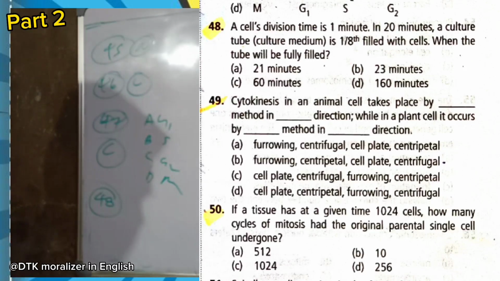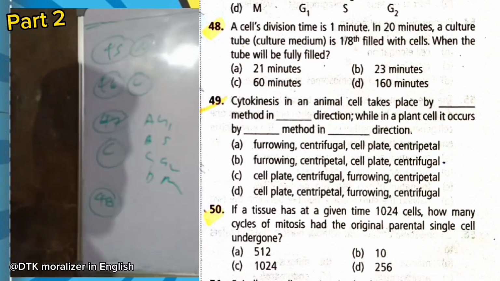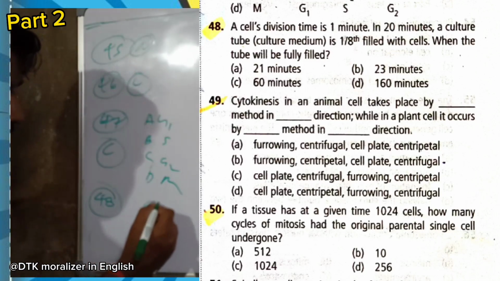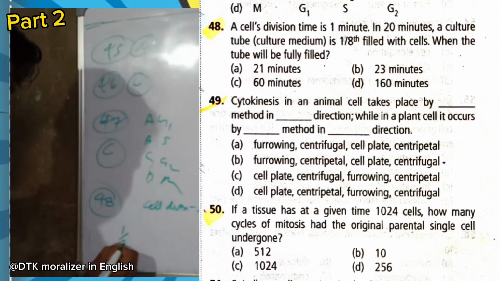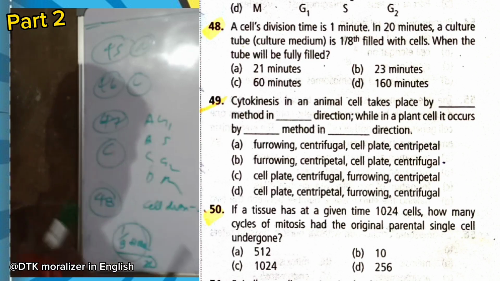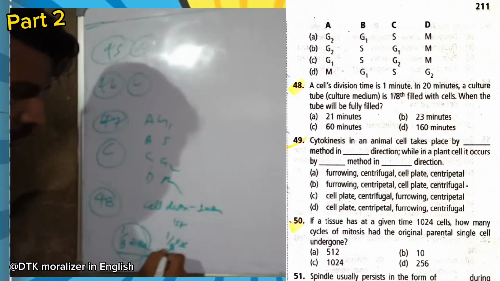Now question number 48. A cell's division time is 1 minute in 20 minutes. A culture tube is 1/8 filled with cells. When will the tube be fully filled? So here we can solve this question. Now it is 1/8 filled. For each cell division it becomes double. So 1/8 into 2, this is the first division.